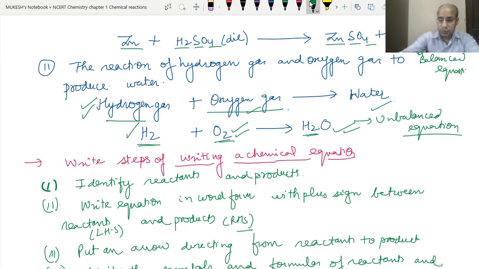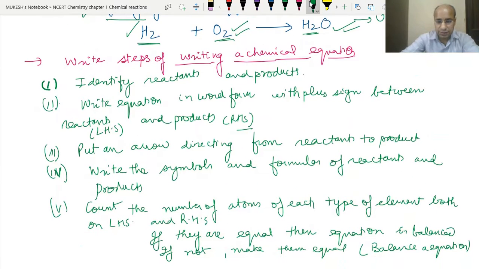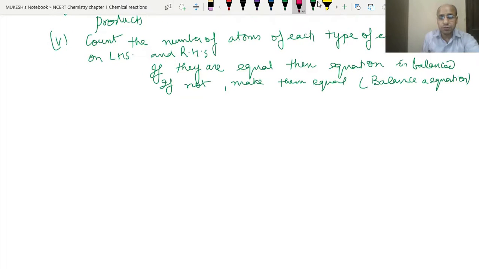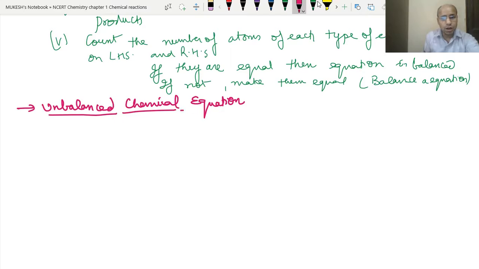Okay, so now based on this, let's write some definitions that may be asked in the exam. They may ask you the definition in the exams. One is the unbalanced chemical equation. How will we define it? We have already just described it. When the number of atoms of each type of element on the right hand side and the left hand side of the equation are not equal, then it is an unbalanced chemical equation.